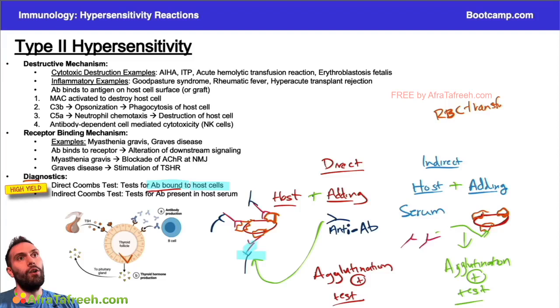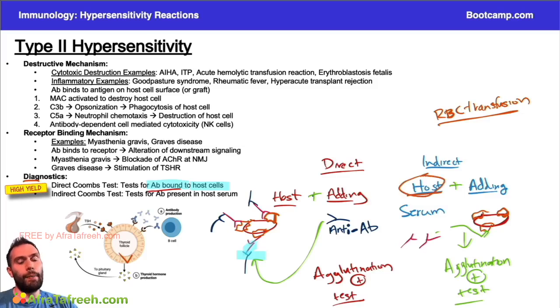Because different hosts, different people, will have different markers on their red blood cells, right? If you're type A or type AB, positive, negative, right? And so we might be testing to see if the person that we're going to give this blood to has antibodies to the donor. So we might be seeing if the person that's going to receive the blood, being the host, has antibodies to the donor's red blood cells. That's the solution that we're essentially going to be adding to the host's serum. Okay, so that would be a red blood cell transfusion reaction we would be testing for.